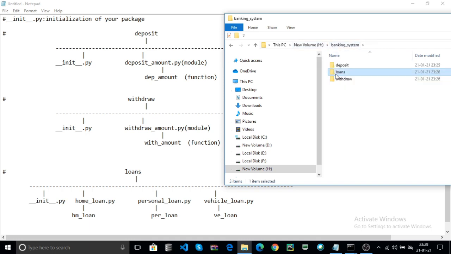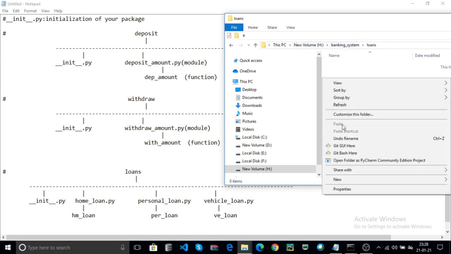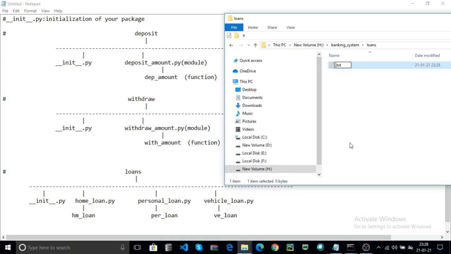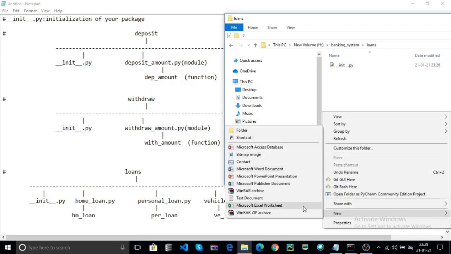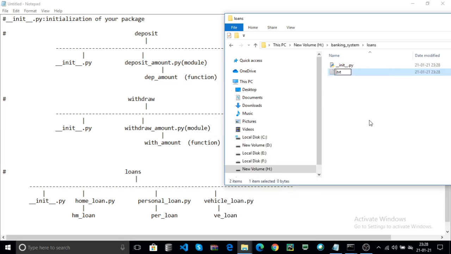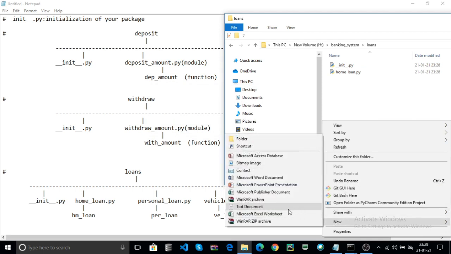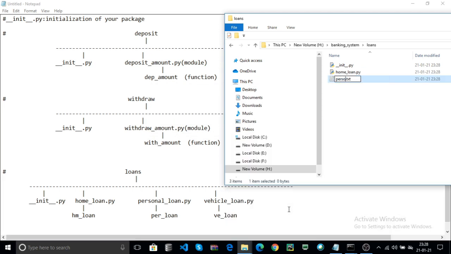And in loans, here create first the __init__.py file, and after that create one module, home_loan.py, and the other module is personal_loan.